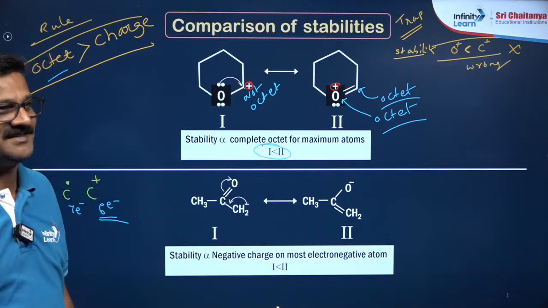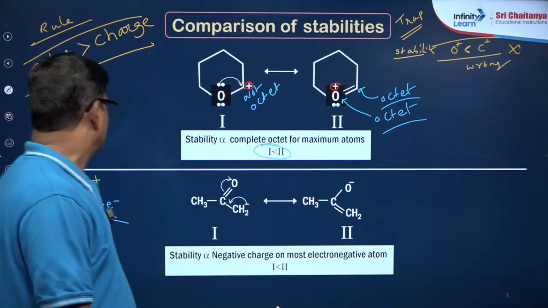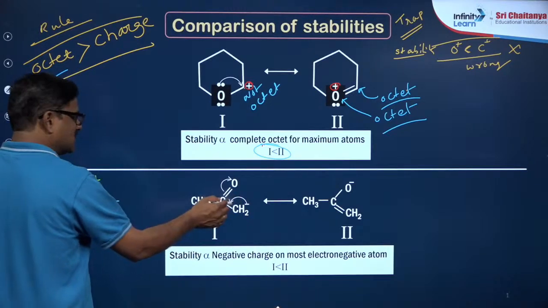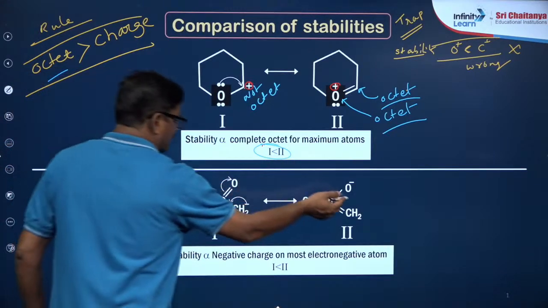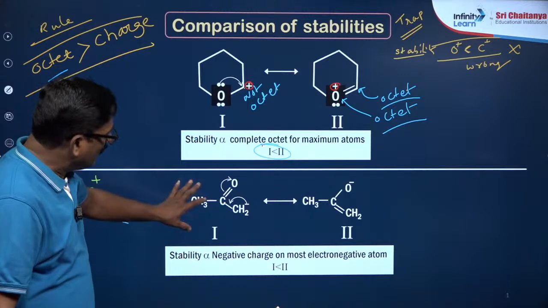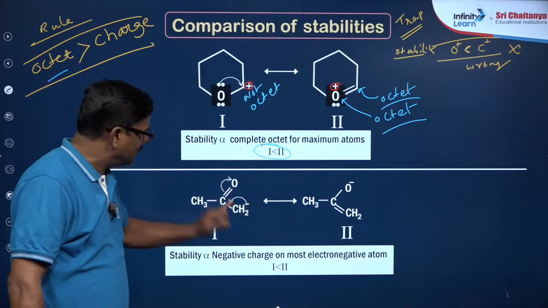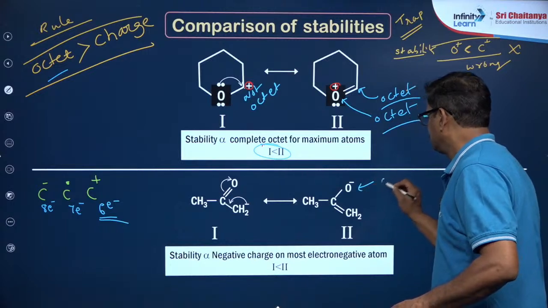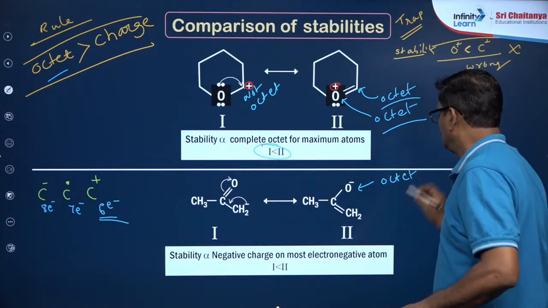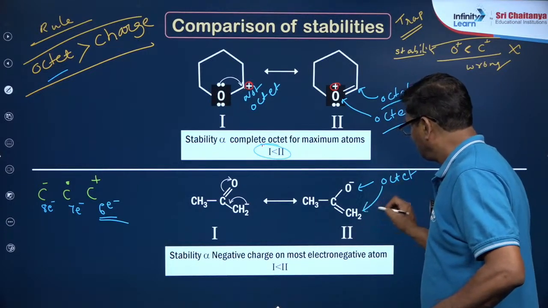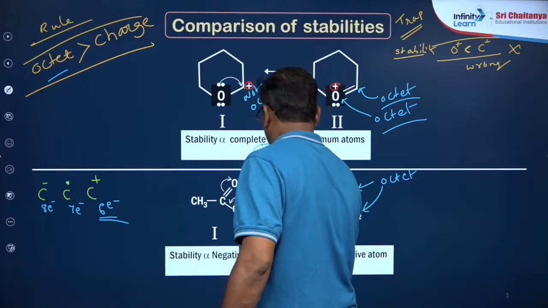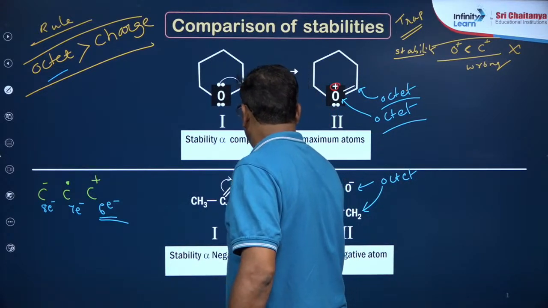Crystal clear, right? Very good. Come on. Now this is CH2 minus, this is CH2 minus and O minus. O minus, carbon with a negative charge. This is octet. This is also octet. And this is octet. And this is also octet.